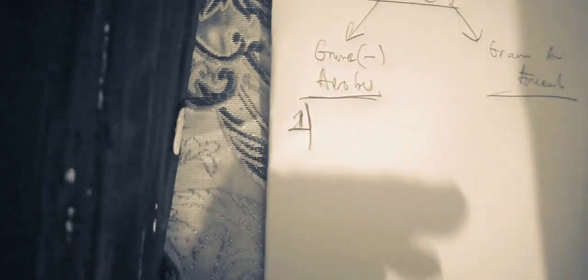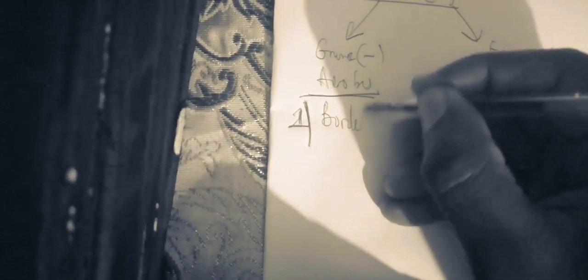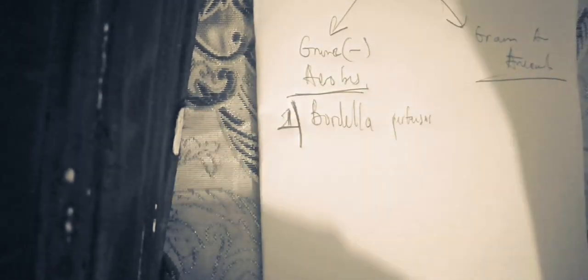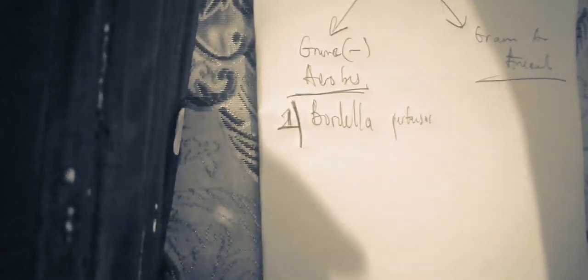Now, in this tutorial, we're going to see the gram-negative aerobes. Is it clear? For the gram-negative aerobes, you need to know the first one, Bordetella pertussis. Is it clear? So all the microorganisms that you can think of which are gram-negative